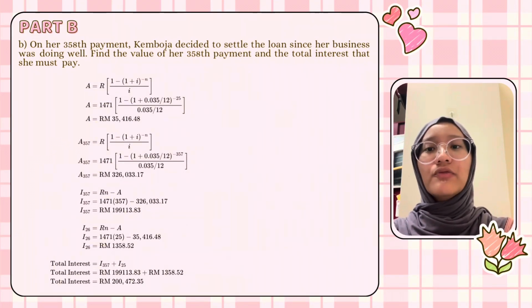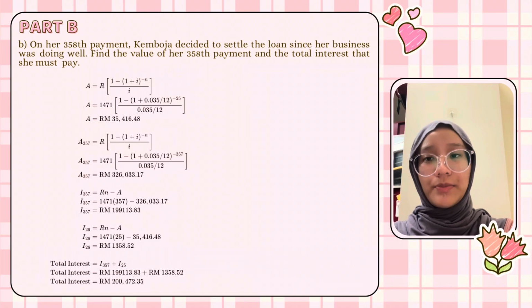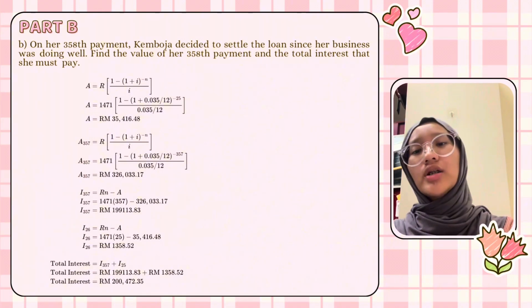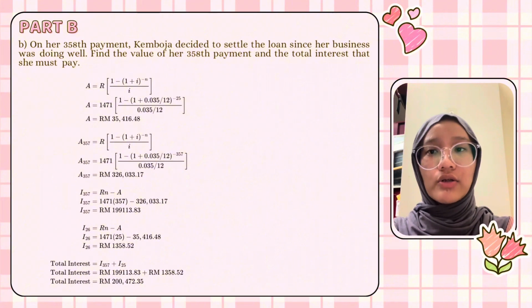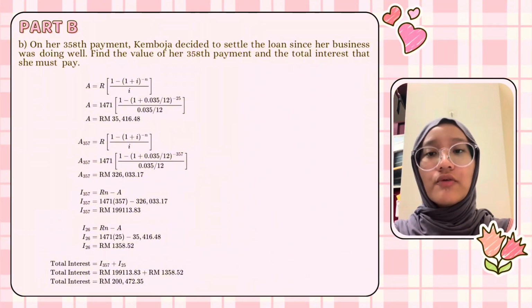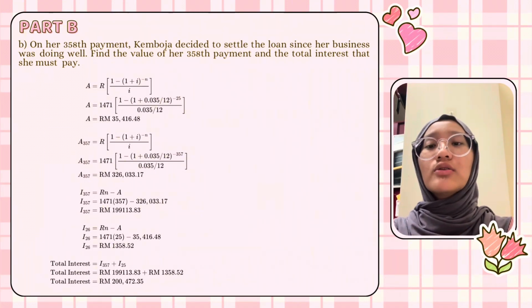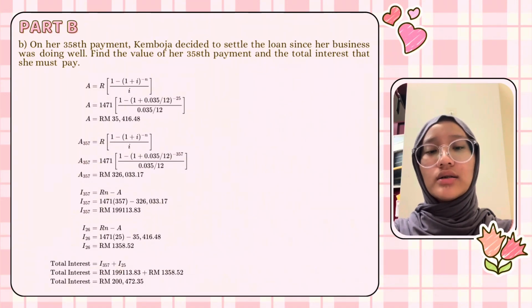First, we need to find the total present value from the first day until 357 months Kamboja has already paid. Using the A formula, we substitute it once again with the same information extracted before using N equal to 357. After that, we find the interest by using interest equal to Rn minus A for both payments. Lastly, we find the total interest by calculating both interest, and the final answer is 200,472 ringgit and 35 cents.